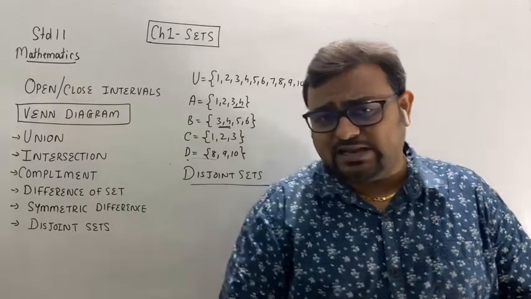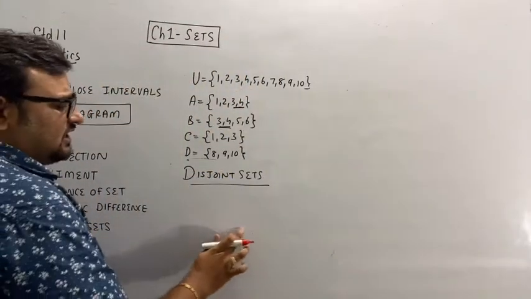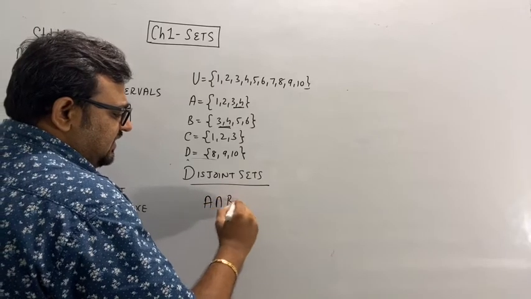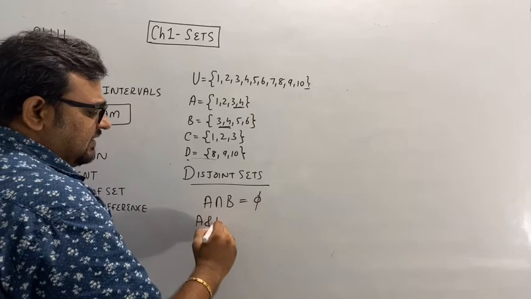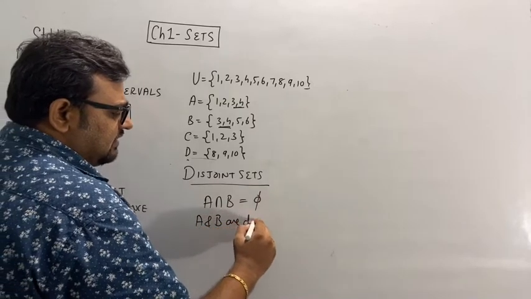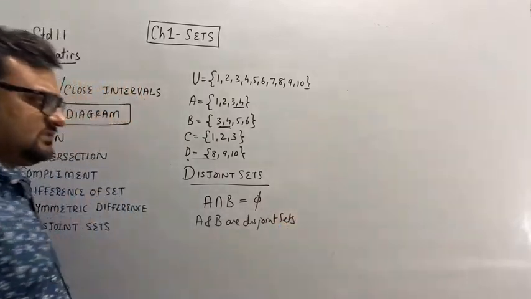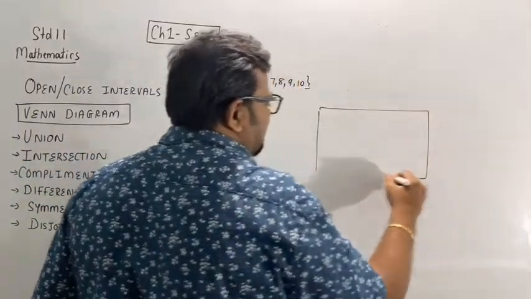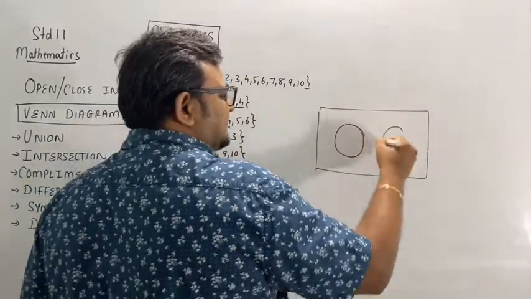Means if there are no common elements in them, then such sets are called disjoint sets. That means A intersection B equals the null set. That means A and B are disjoint sets.